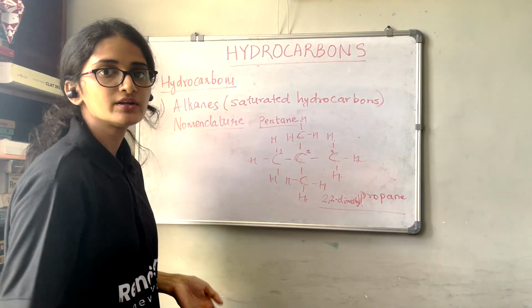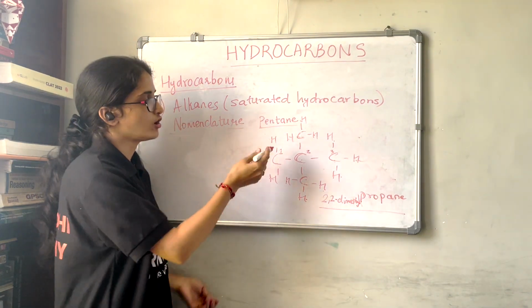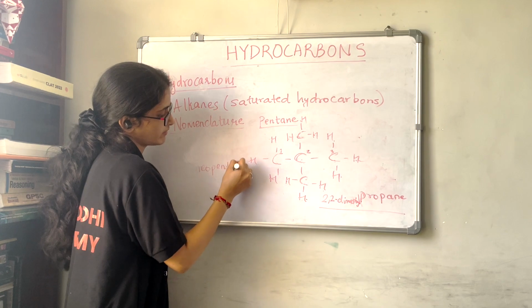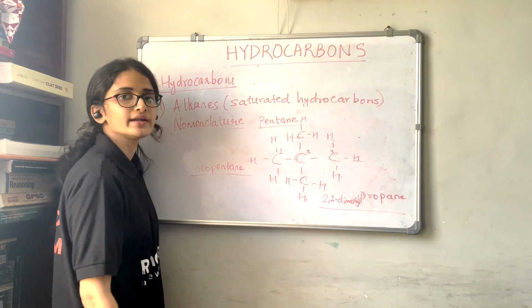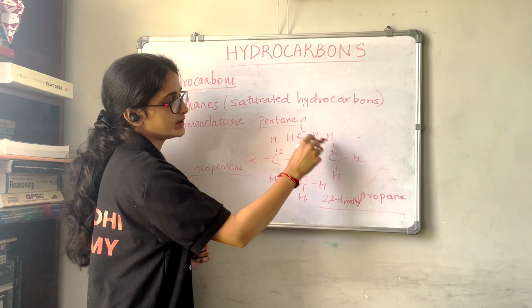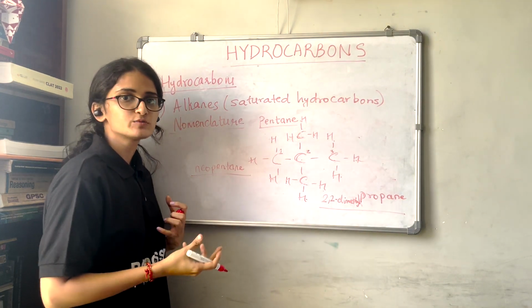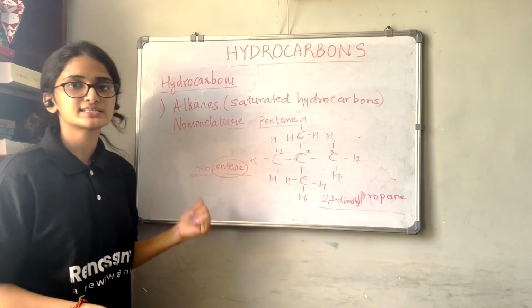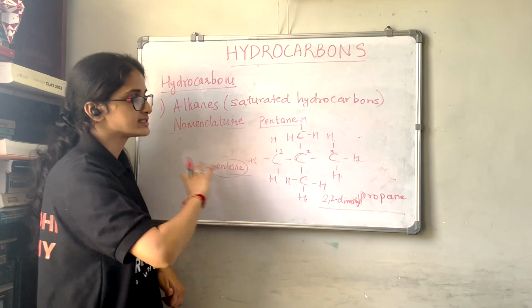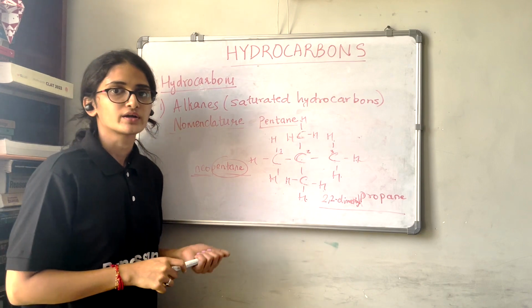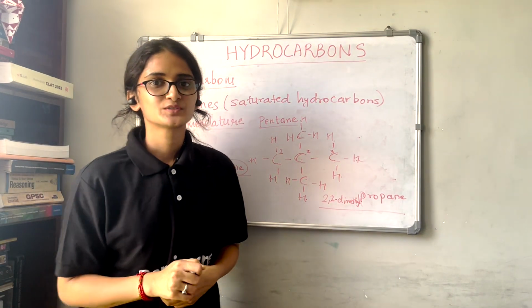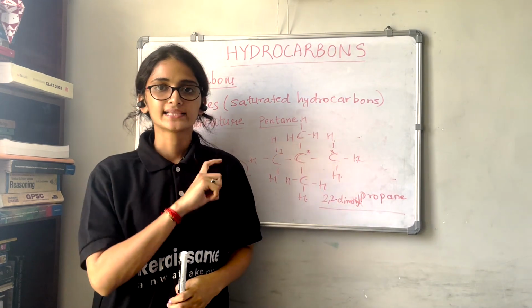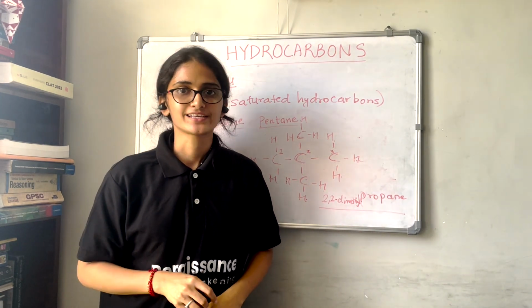And in the common way, we can call this neopentane. Now the formula remains the same, but the arrangement differs. So the common name is pentane only, but the prefix that comes is neo, because it has a tertiary carbon. So with this, this is the one part of alkanes. The other part we will see in the next video. Thank you.